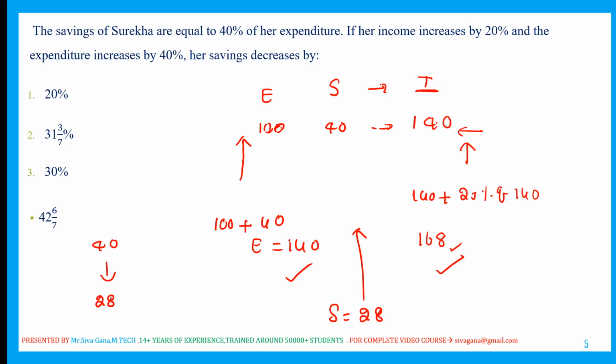Initial saving is 40, now the saving is 28. So saving is decreased by how much percent? 40 minus 28 is 12, divided by initial 40, into 100. The zero gets cancelled, 4 threes are 12, 30%. So savings decreased by 30%.